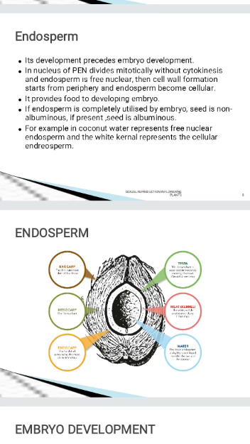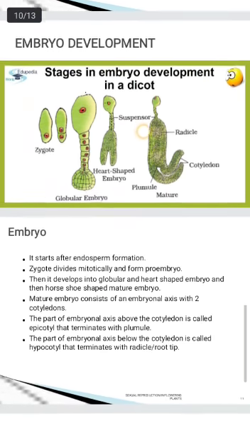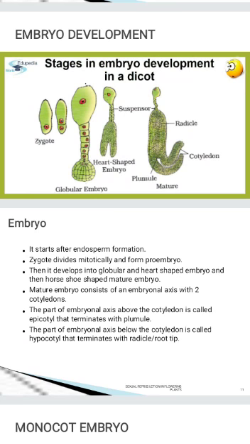Once the endosperm is developed, this is followed by the development of the embryo. This is how the development of a dicot embryo occurs. This is called the zygote. What is the ploidy of the zygote? The zygote is diploid because it is the fusion product of the male gamete with the egg cell. This zygote will undergo mitotic cell division.